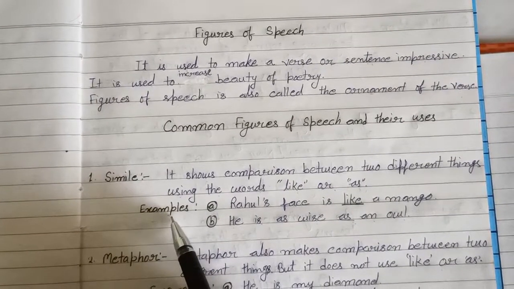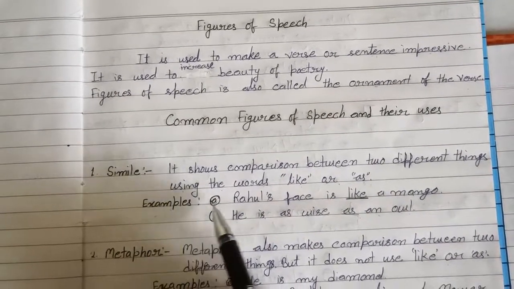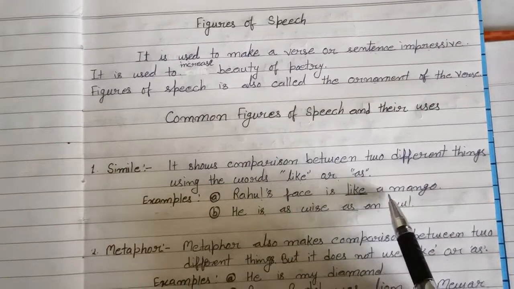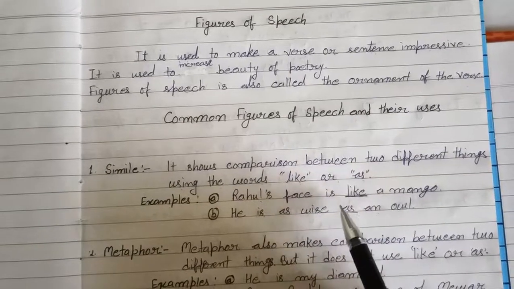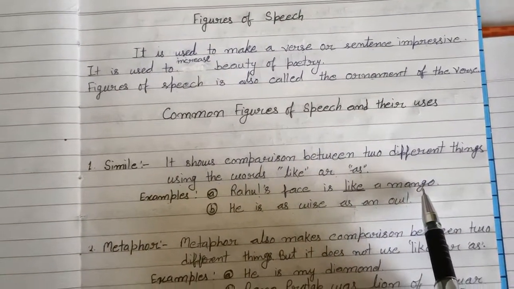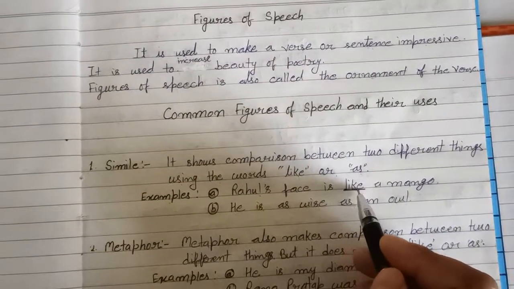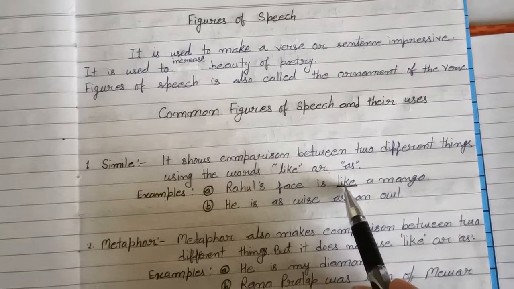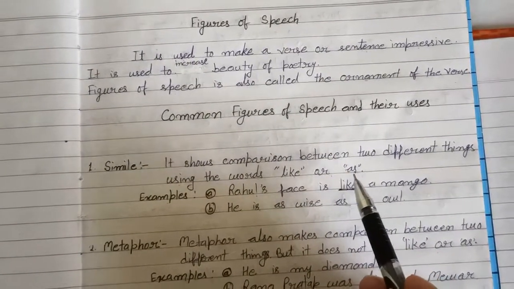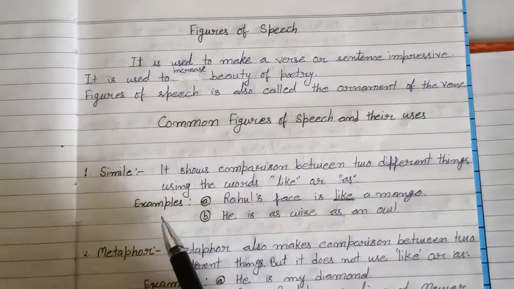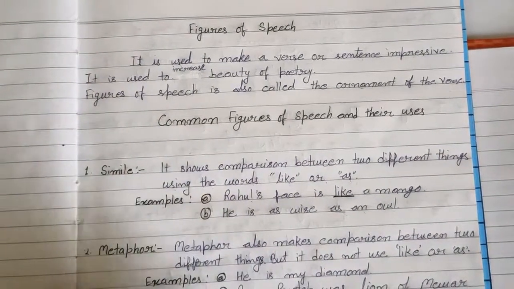Just look at the examples. After that you will understand it better. Rahul's face is like a mango. Means that Rahul's face is compared with a mango with the help of the word like. So if you see the words like or as in any sentence, then you can directly write down the figure of speech that will be simile.